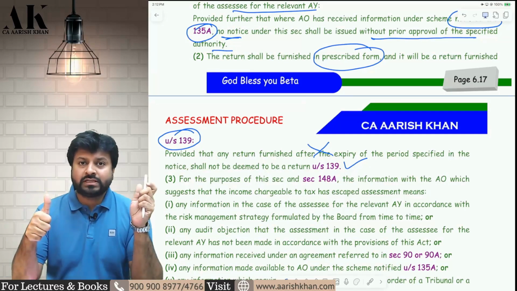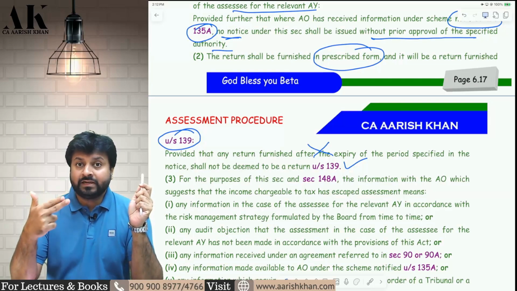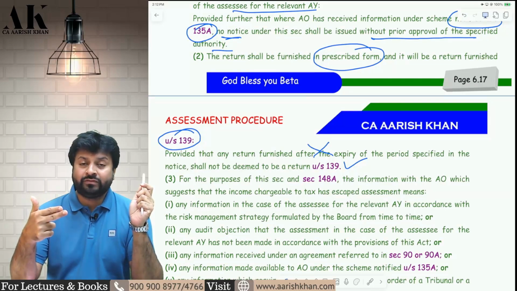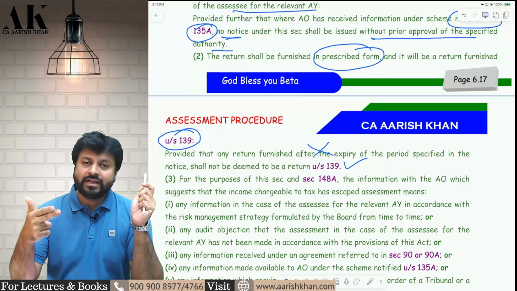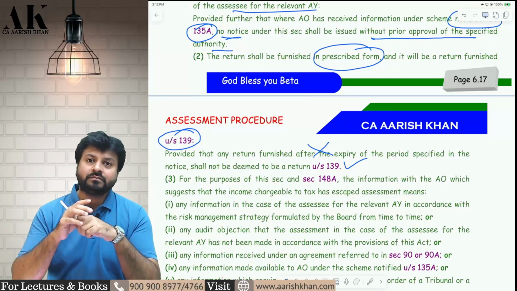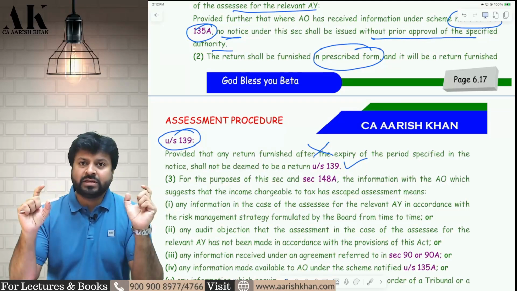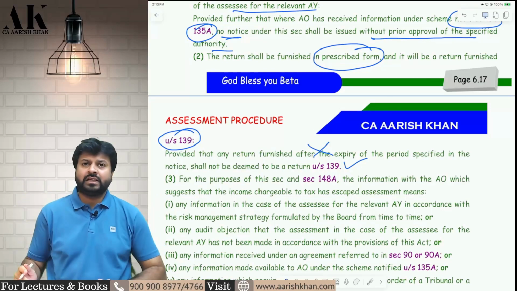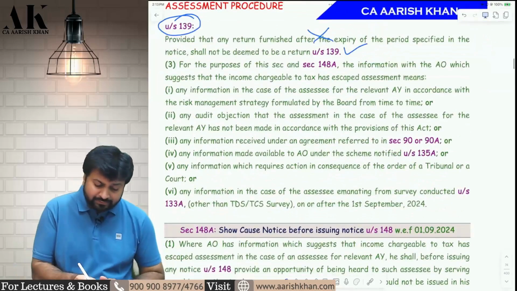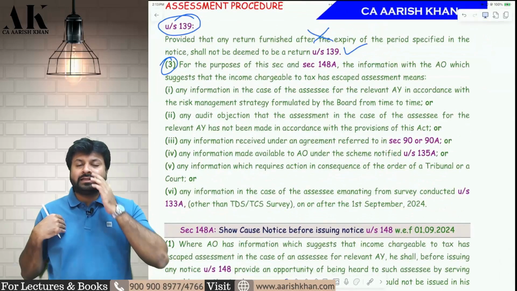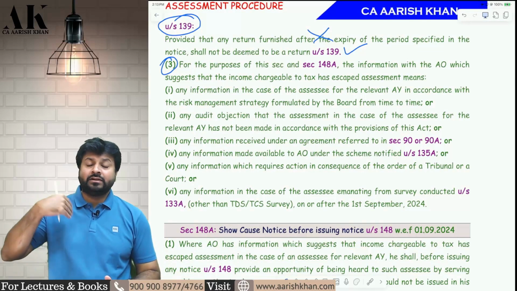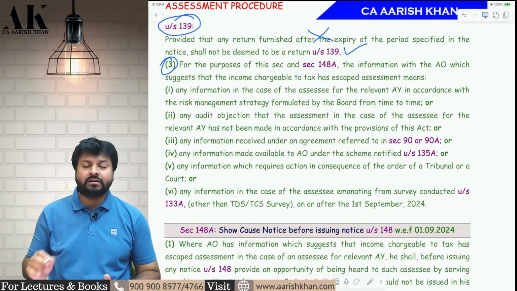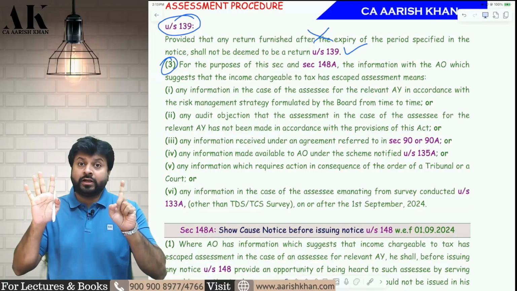If the AO wants to do assessment under 147, he has to first do an inquiry under 148A. After that he will send a notice under 148 to file the return. But before sending the notice, he should have information which suggests that income chargeable to tax has escaped assessment. Now, what do I mean by this phrase, information which suggests that income chargeable to tax has escaped assessment? This phrase is defined under income tax law. When can the AO say that he has information which suggests that the assessee has escaped income? For that, the government has given 6 points.